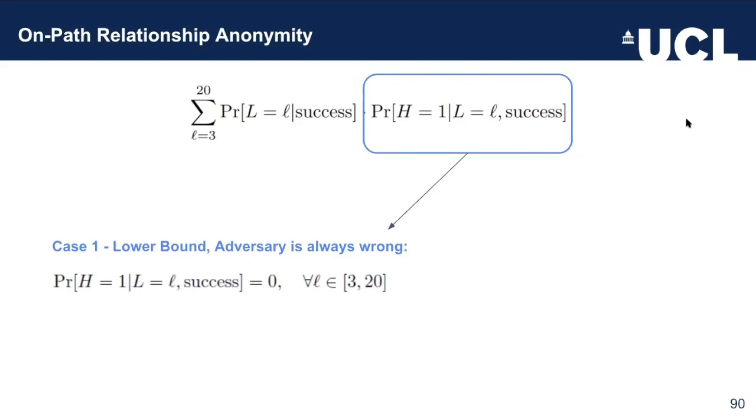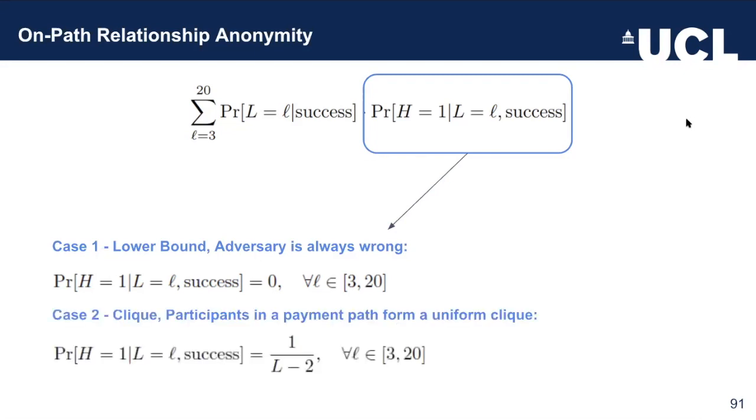Well, the lower bound of this probability is that the adversary is always wrong when there is a chance that he is wrong. Another calculable approach is when all nodes in a path form a clique. Well, in this situation, the probability of me as an intermediate node being in a particular hop is 1 divided by the total number of hops, because it's equally probable to be in any hop.